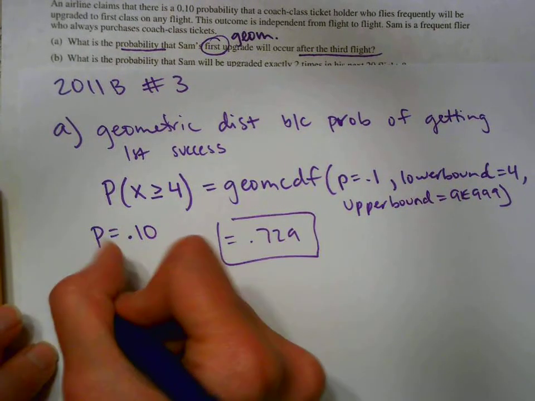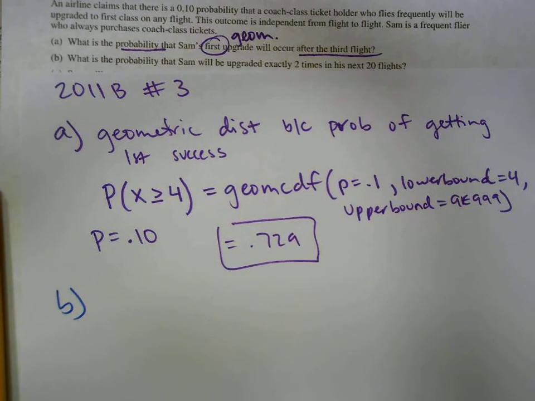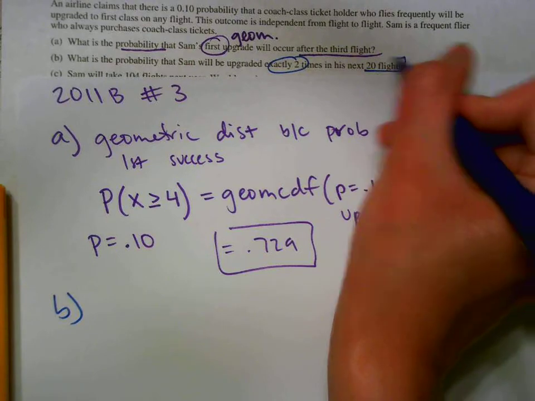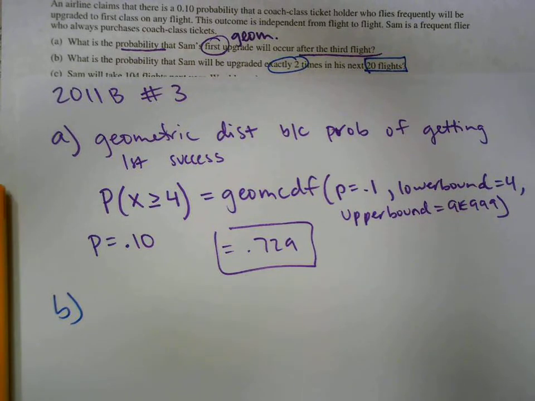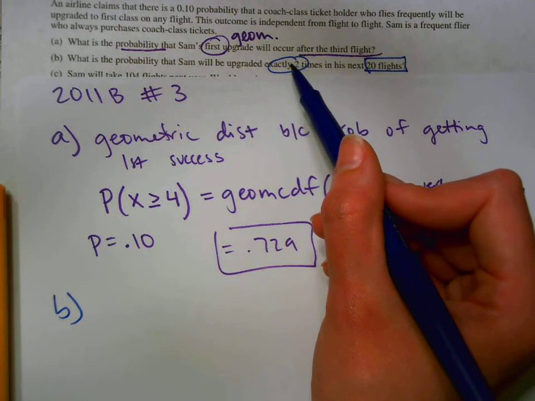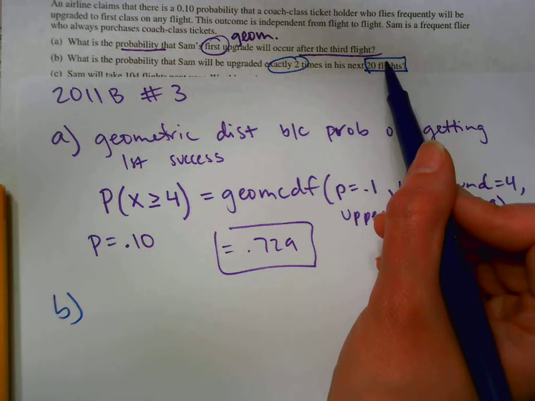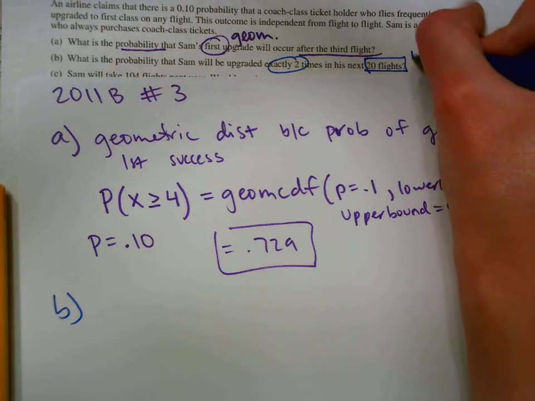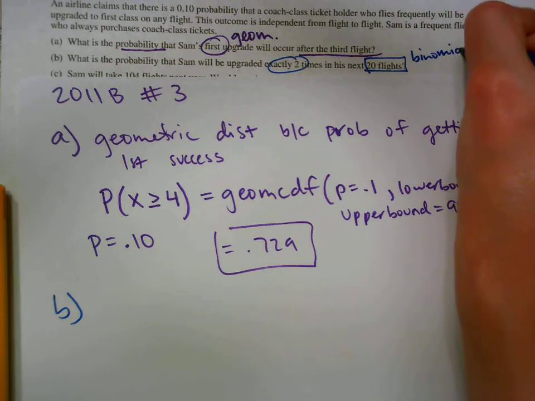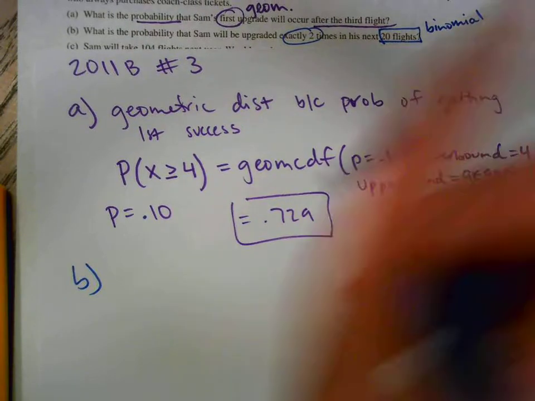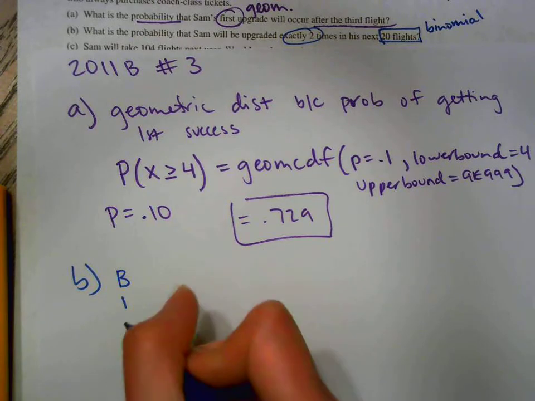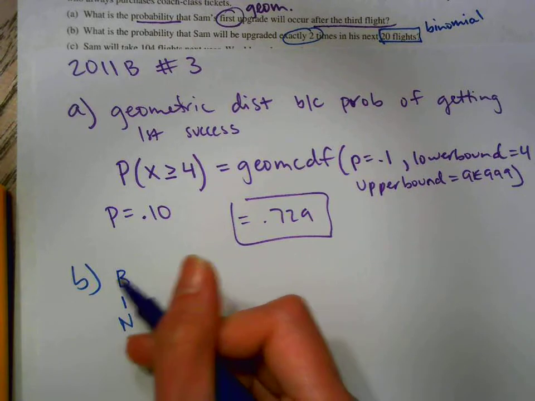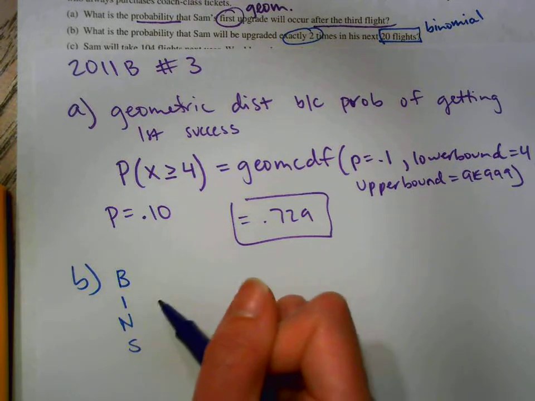Okay, so for part B, it says, what's the probability that Sam will be upgraded exactly 2 times out of 20 flights? So if you're looking for the probability of getting a certain number of successes out of a certain number of trials, that's binomial. So in your head, how to check binomial is you're checking BINS. I will say, when I looked at the scoring guideline, you did not have to write this down. This is more for you to know, can you use binomial?